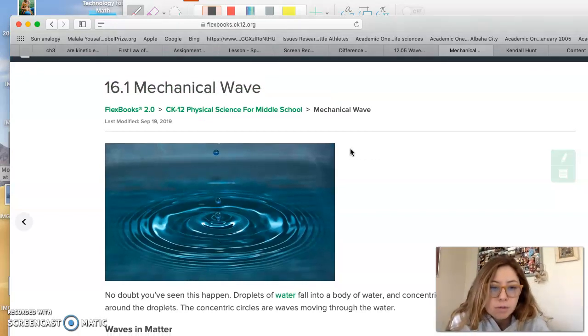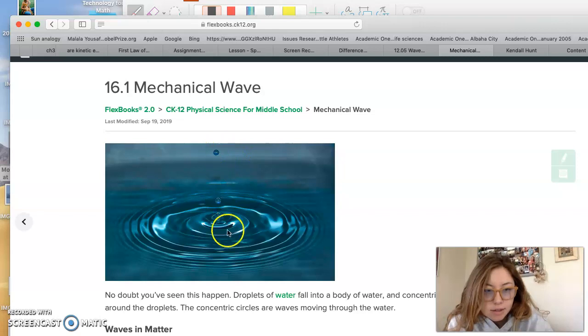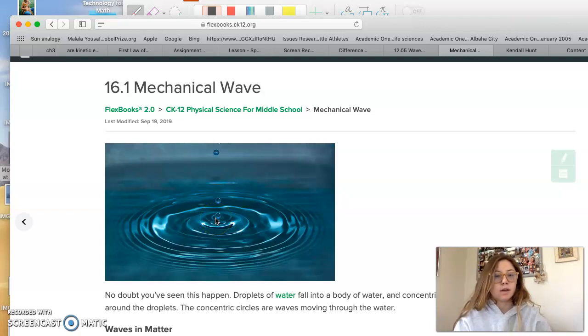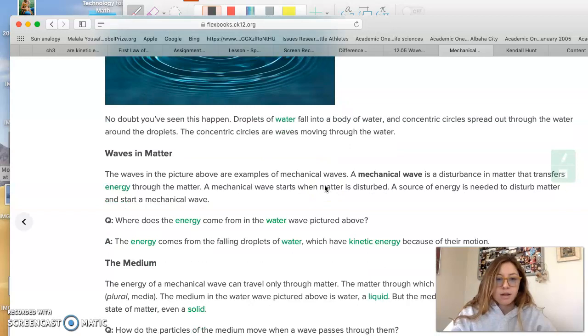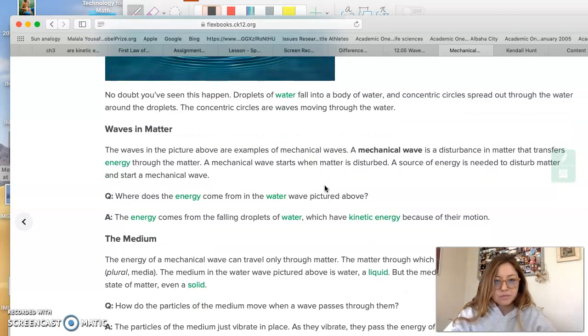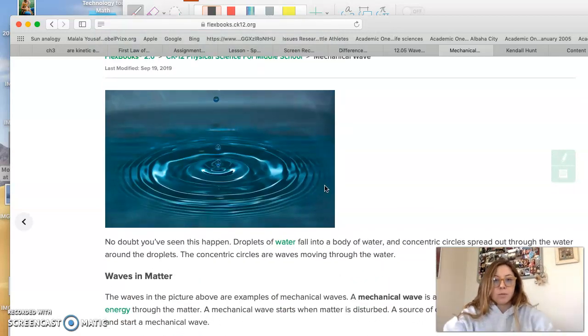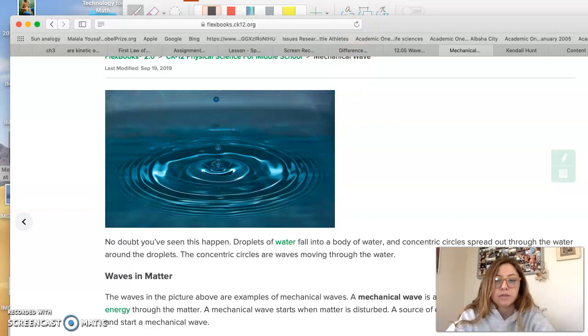So we have a droplet of water that is entering the surface of the water right here. Okay, so this is a point source and we have energy. And then the energy is being emitted into this body of water that is causing the ripples in the water, which are called concentric circles, so they're spreading out, okay? So this is an example of a mechanical wave.